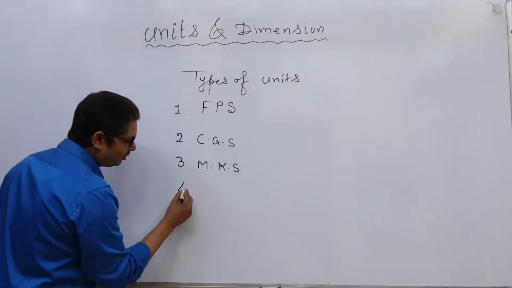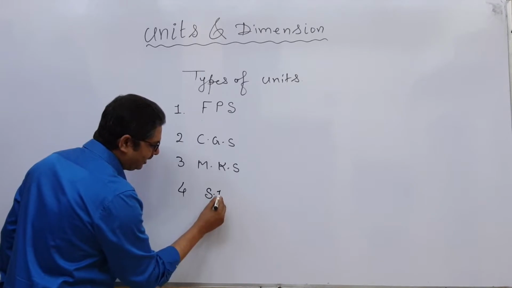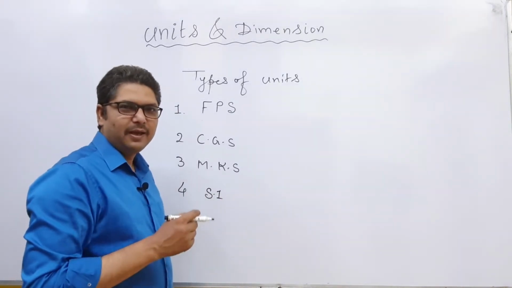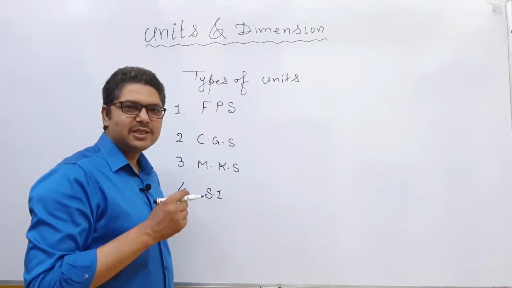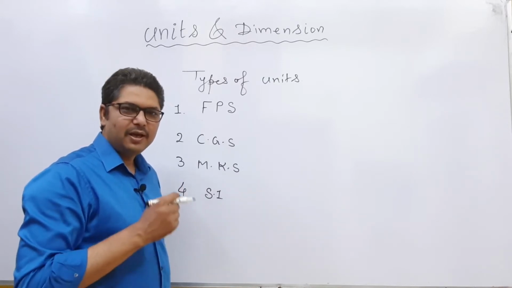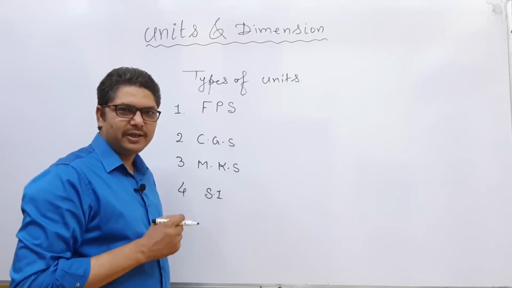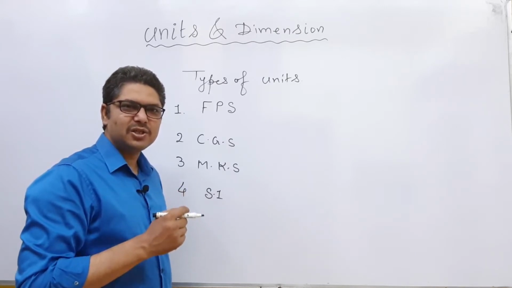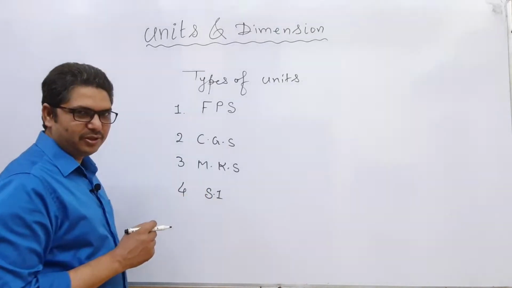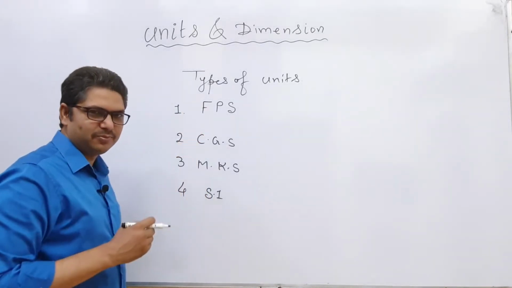And number fourth is SI system. SI system is known as Systeme Internationale d'Unites. Its English word is International System of Units. So this is the International System of Units. There are 4 types of systems.